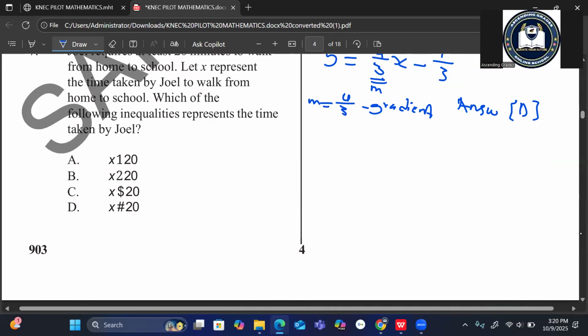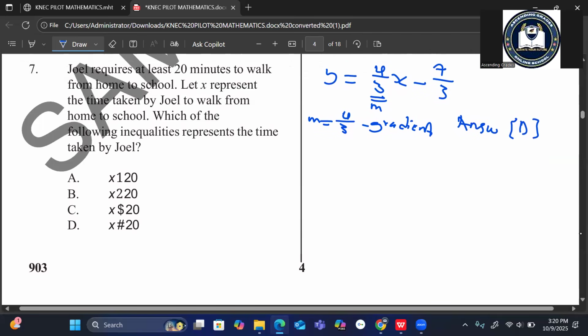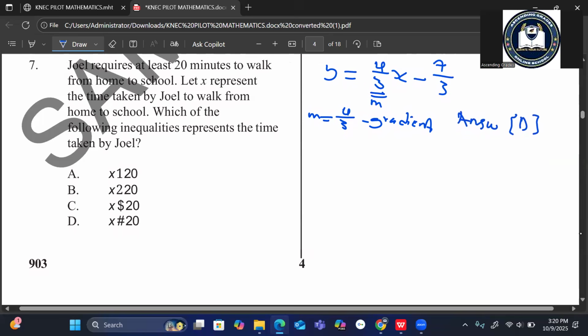Okay, we go to the next question. Joel required at least 20 minutes to walk from home to school. Let X represent the time taken by Joel to walk from home to school. Which of the following inequalities represents the time taken by Joel?